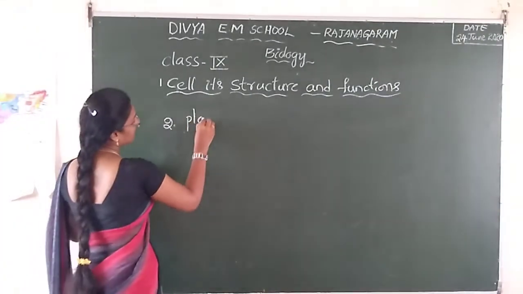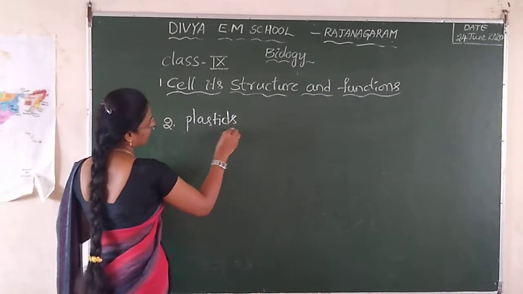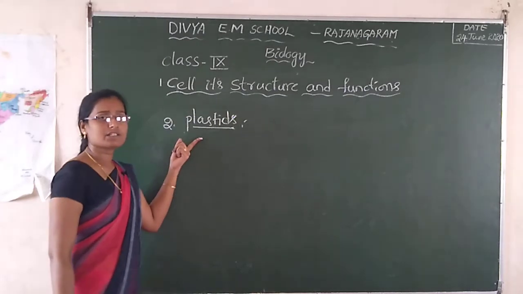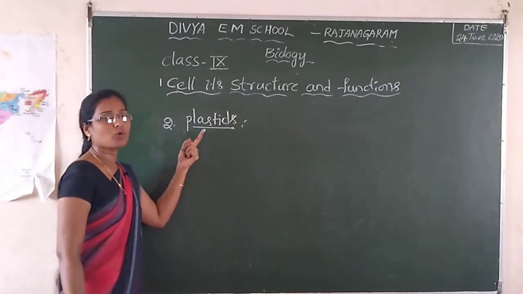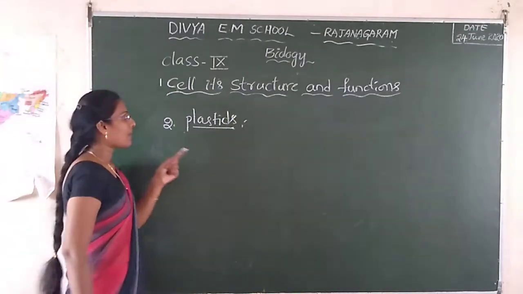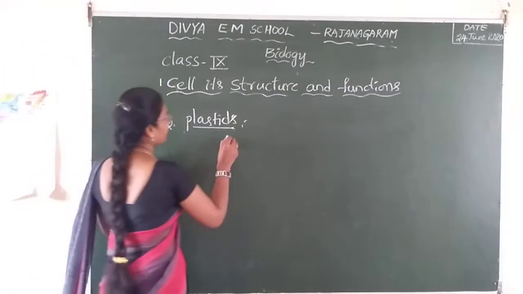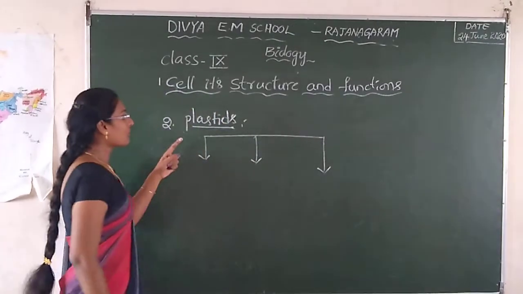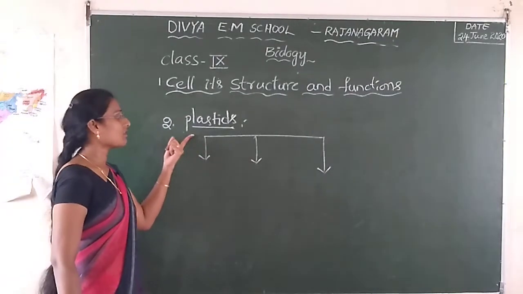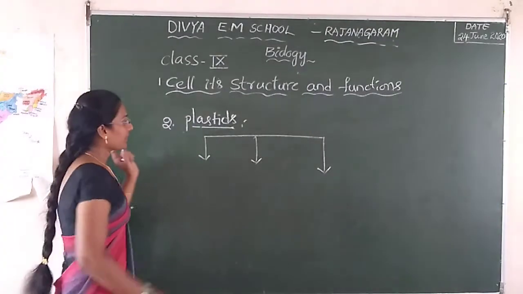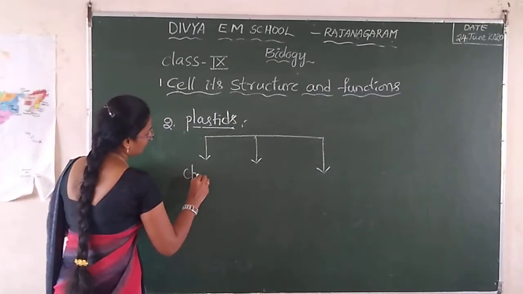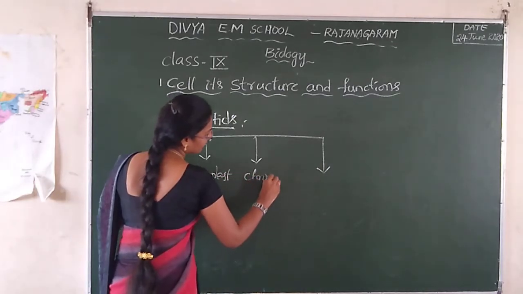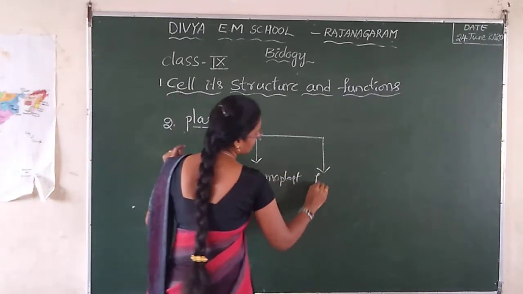Second one is plastids. Plastids are only present in plant cells. Plastids are divided into three types: chloroplast, chromoplast and leucoplast.